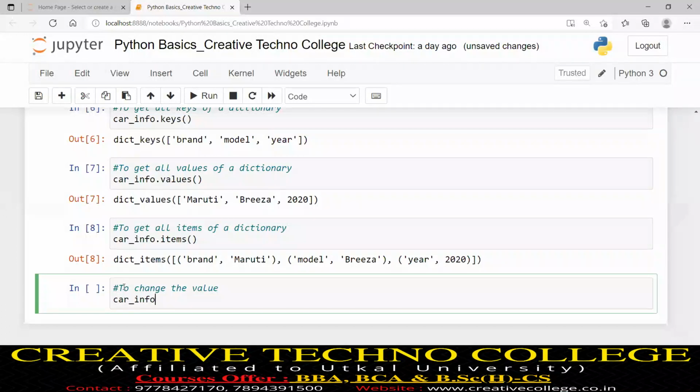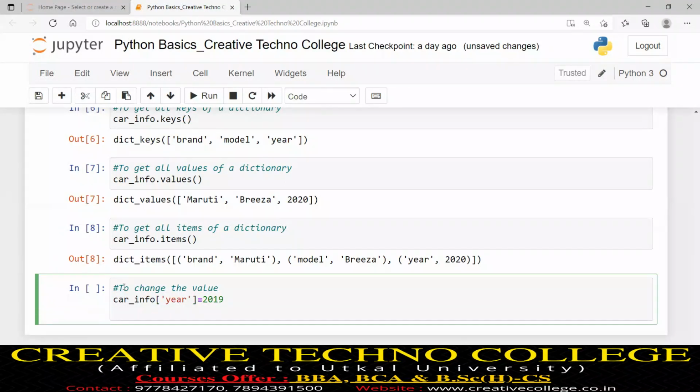My dictionary name is car_info, and the value 2020 I will change into 2019. The corresponding key of 2020 is year. So I will write year equals the updated value 2019.